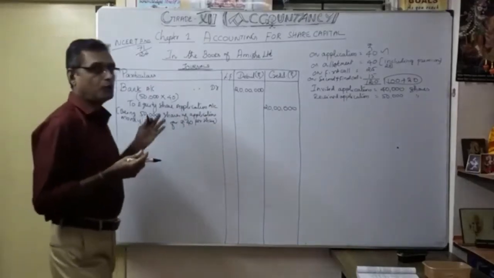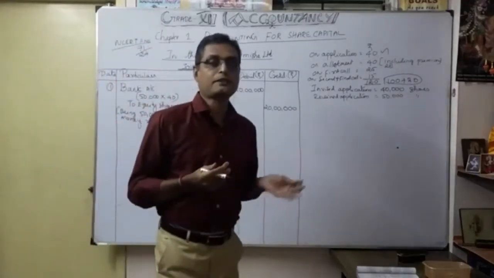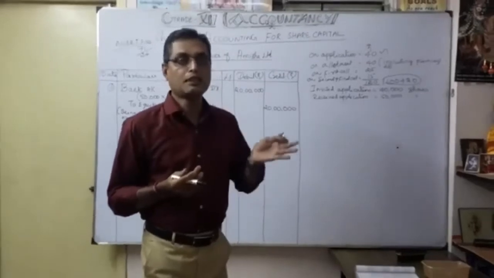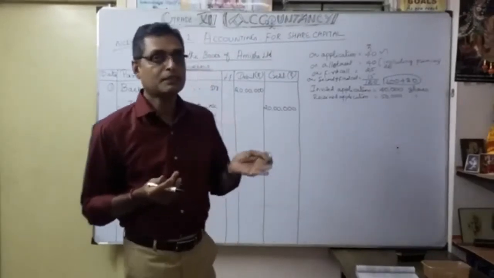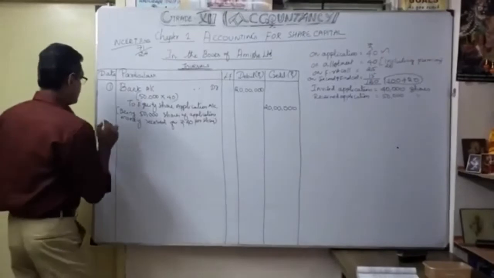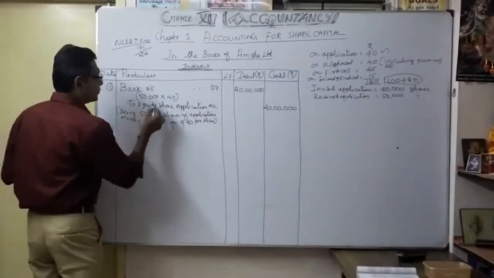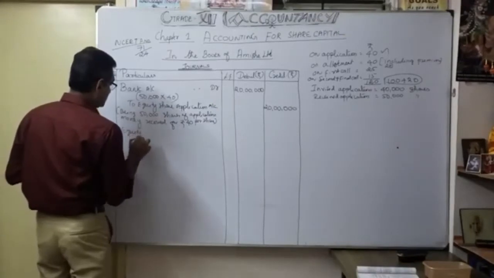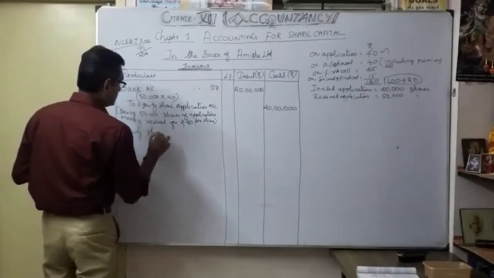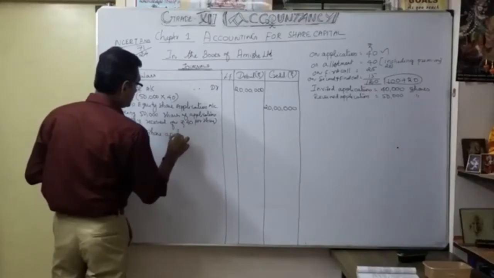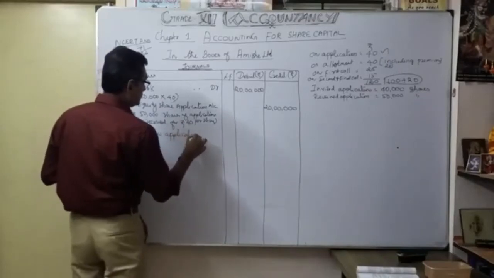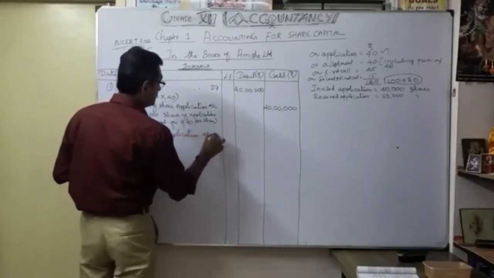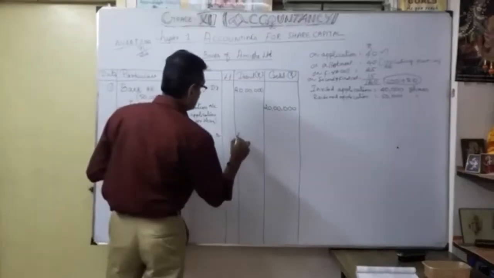Now, how much money are you going to transfer to equity share capital? How much are you going to adjust for excess application for share allotment? Okay, so now going for the second entry. We are going to make it on the debit side, isn't it? So equity share application account debit, how much? 20 lakhs.